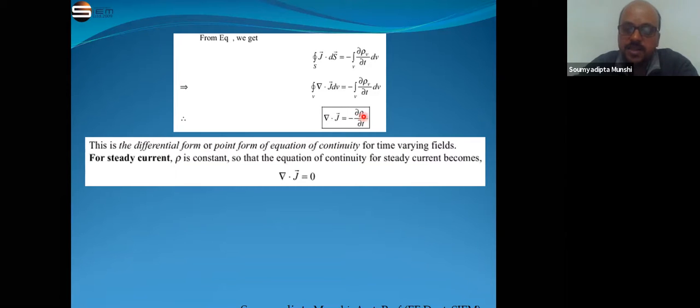So for steady current flow, the equation of continuity is nabla dot J is equal to 0.